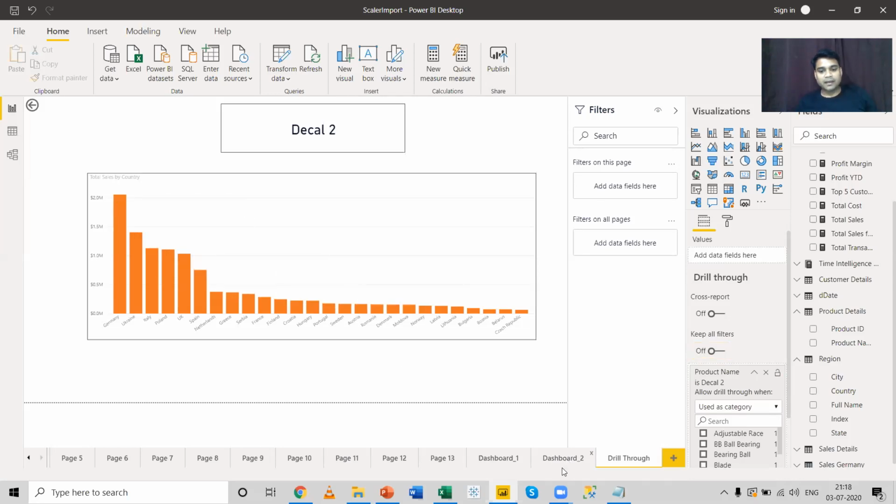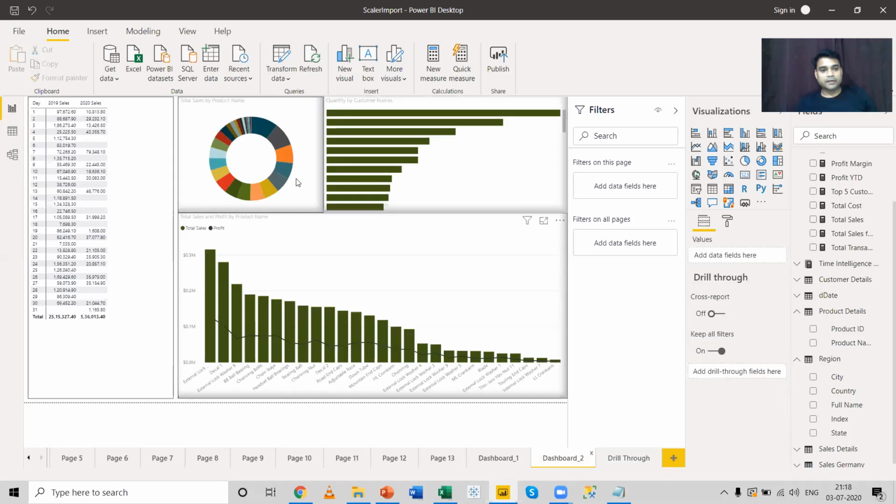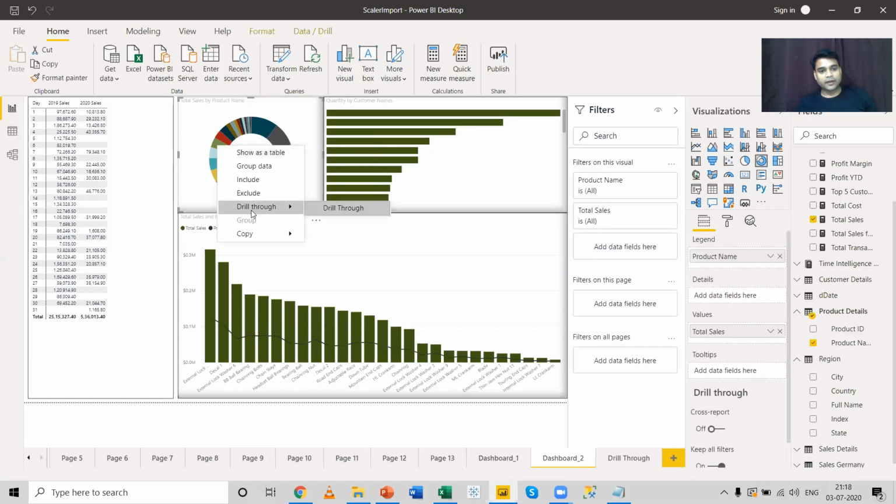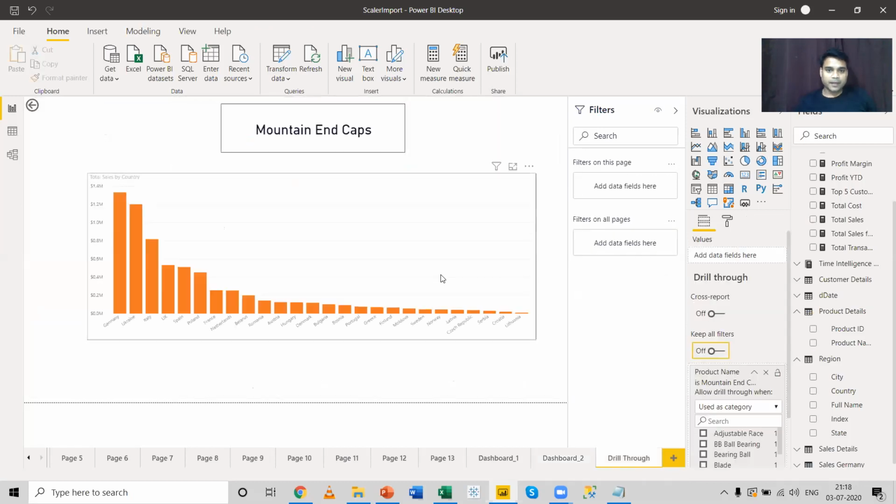The same thing, again I'll go to this particular chart and this time let me select mountain end caps. So I'll do a right click over here, go to drill through, click on drill through, and you can see mountain end caps has been sold in this part of the country. So this was a drill through by which we can interact with two visuals by making one particular visual as